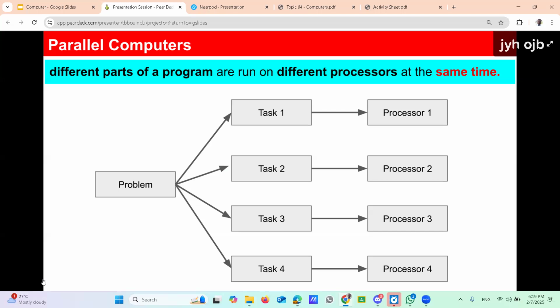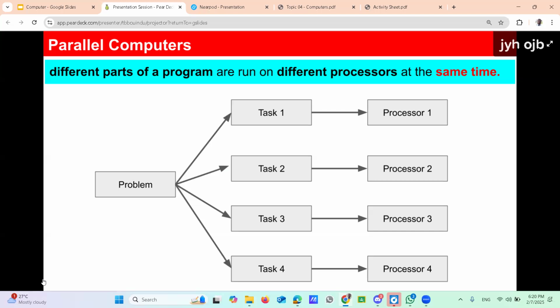What is happening in parallel computers is that they use several processors, more than one processor. Normally a computer has only one processor. The sequential type has only one processor. Normal people use mostly the sequential type at home, not parallel computers. These parallel computers are used for special purposes.